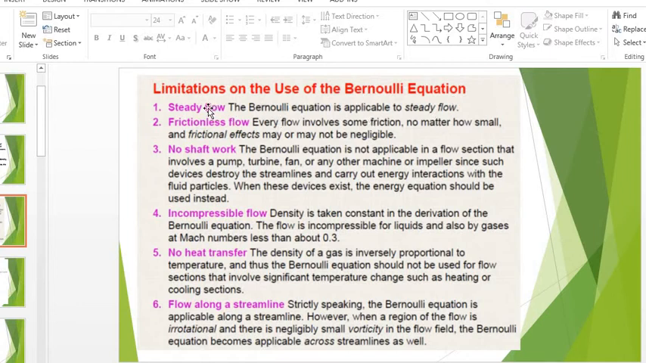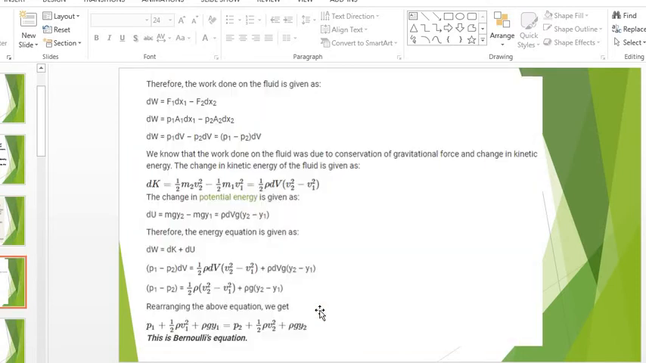The same thing, limitation, or we can say assumption. First, the limitation was steady flow. Second assumption was frictionless flow. Third, no shaft work. Then fourth was incompressible flow. Then no heat transfer is there. Then flow along a streamline is there. So these are his assumptions. So this is actually the derivation. We will not go into detail.